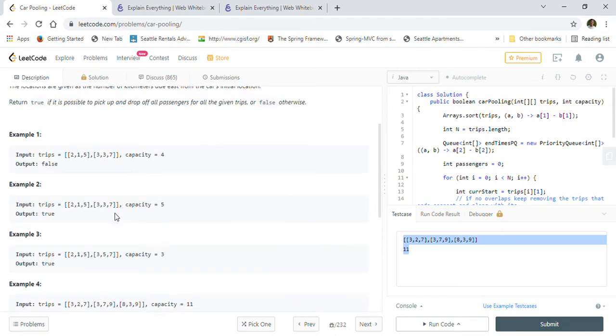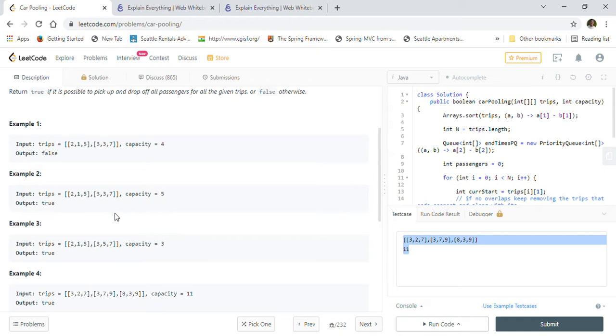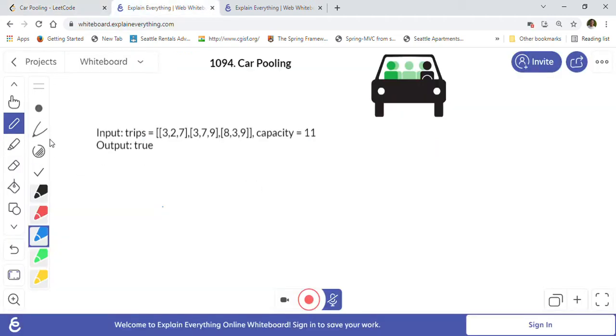Basically what the problem is saying is there is a car, like a taxi service, and there are a couple of trips coming in, and we have to find out if we can cover all those trips, because the car has a limited capacity. So we have to check whether, with that capacity, all trips are possible or not, and based on that return true or false. Let us take this last, fourth example, and I can explain what the problem is and how we can solve it.